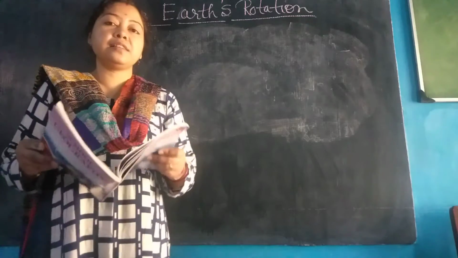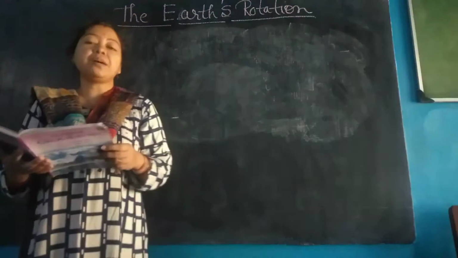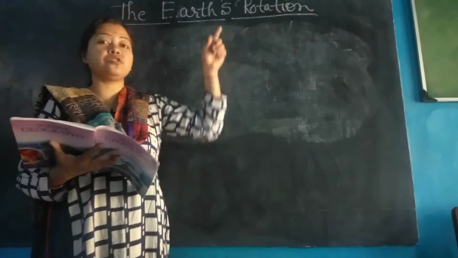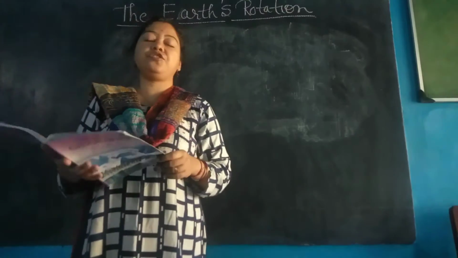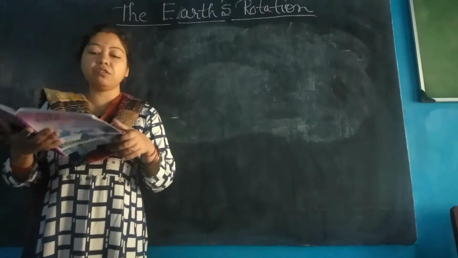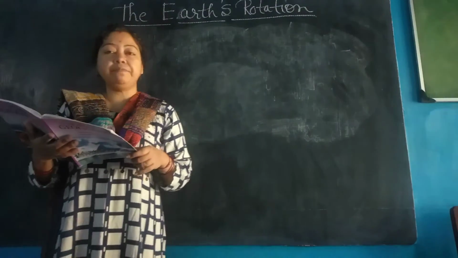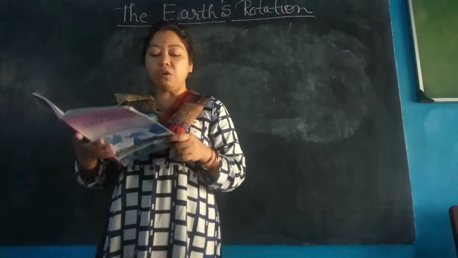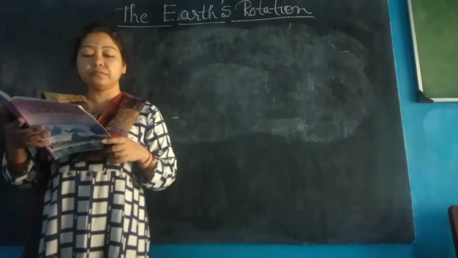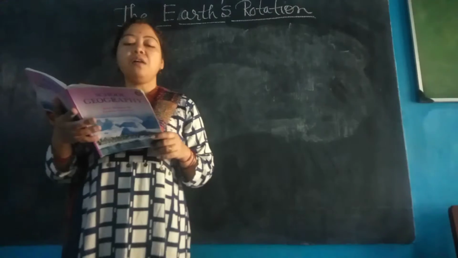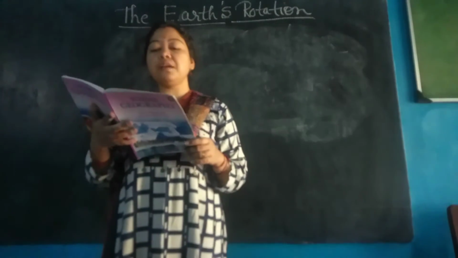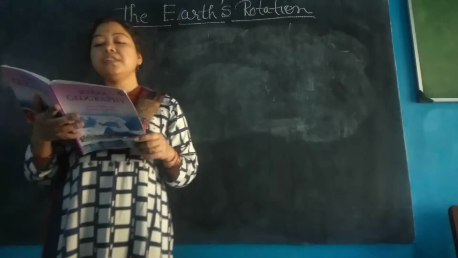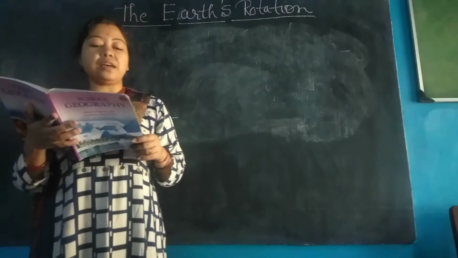Students of class 6, today we will start chapter number 4, the Earth's rotation. We have already done the shape of the earth. In this video we will start the 4th chapter, the Earth's rotation. Open page number 13. The Earth, our home planet, is constantly moving in space on its orbit around the sun